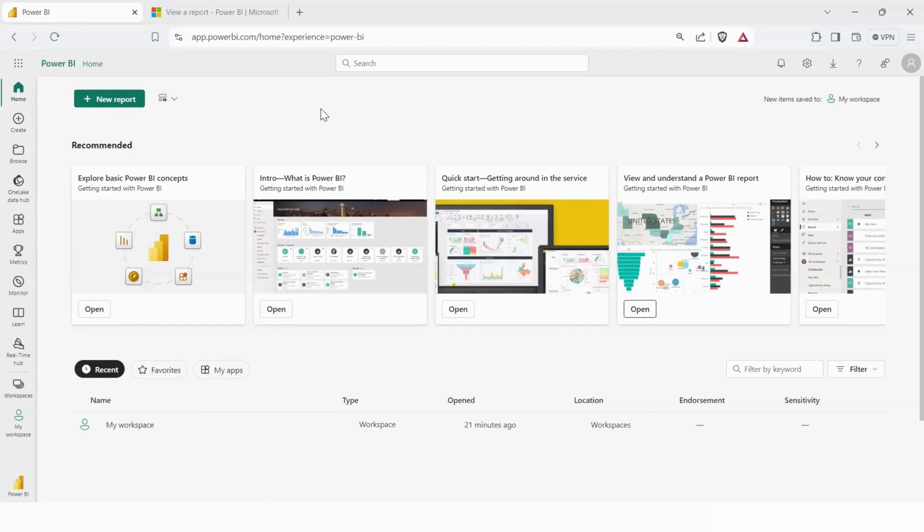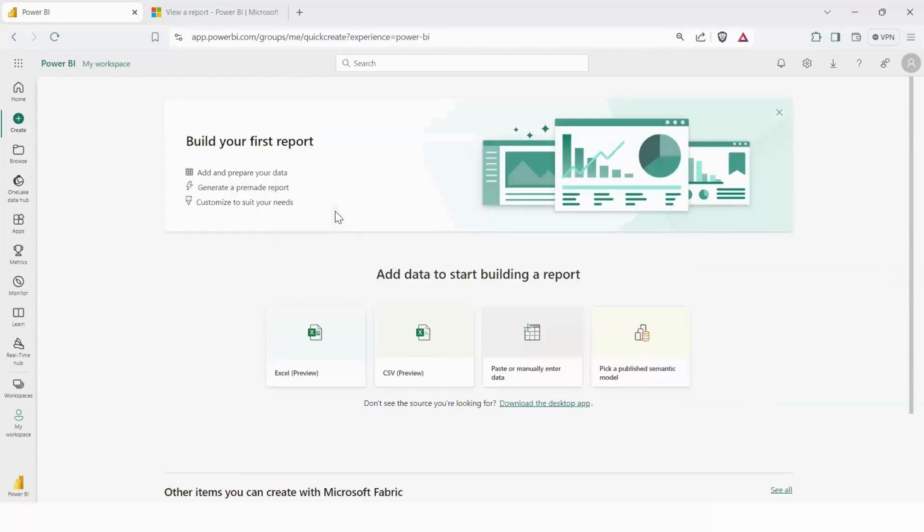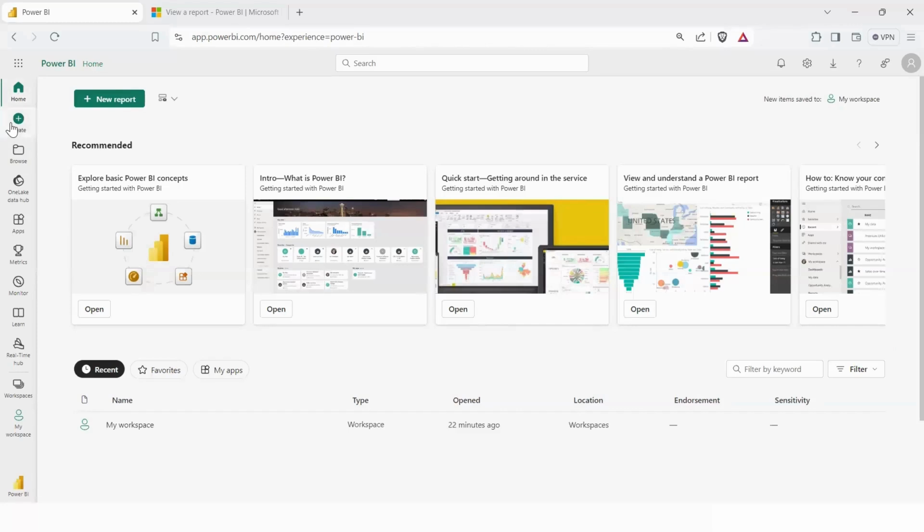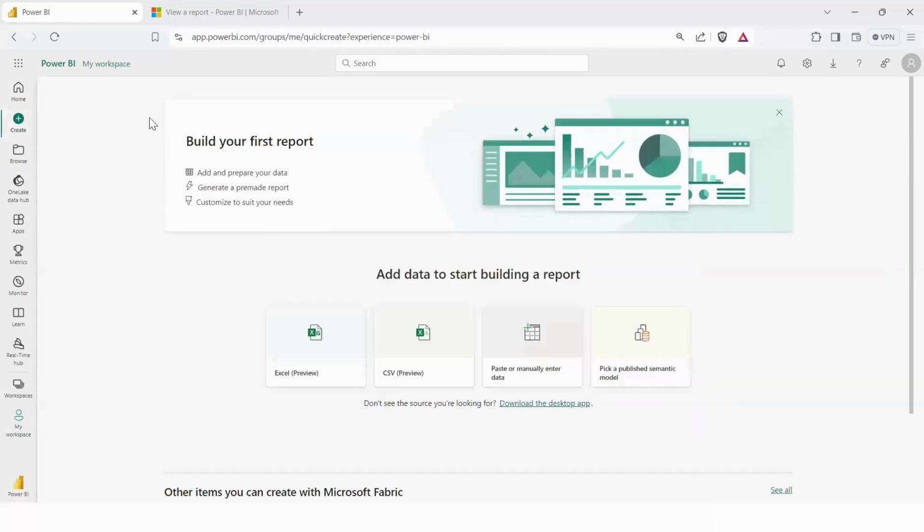Then to create a new report in the web browser, I have this new report option. If I click over here, it would take me to this create option. You can see first I was in the home tab. Now if I click on the create tab, it is the same thing that was showing when I clicked on new report. Over here, I have the option to upload the data from an Excel file, CSV file, or I can even paste or manually enter the data. And I can also choose a published data set.